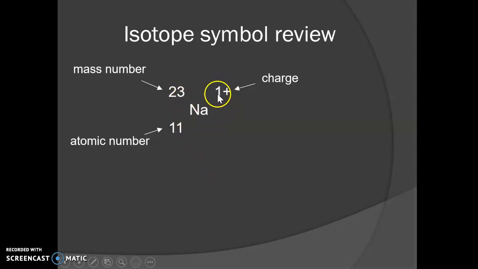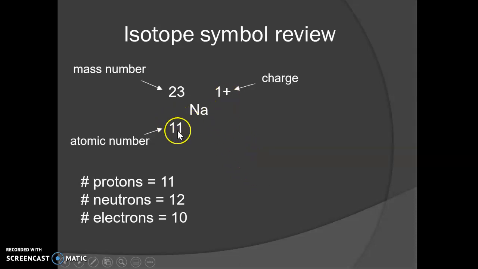And then this is the charge, which tells you what you have extra of. So this tells us that we have 1 extra proton compared to electrons. But we can't add a proton because that would change the element. So what you're going to do is take away an electron. So start with this 11. If it was neutral, it would have 11 electrons. And then you do the opposite of the charge. So the final answer there is 10 electrons.